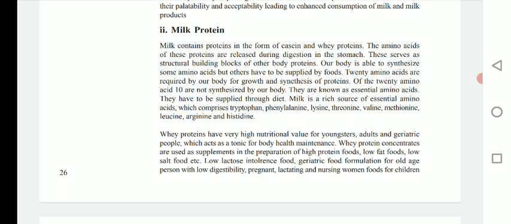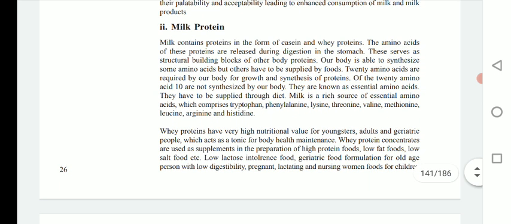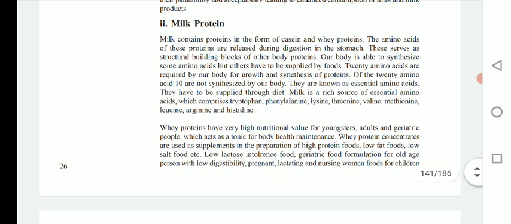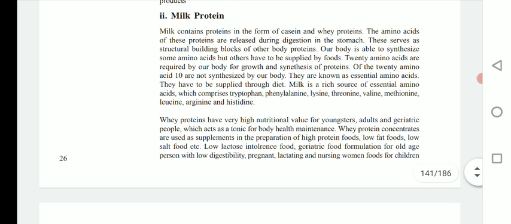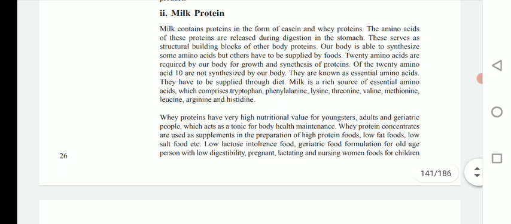After ingestion of milk, these protein molecules get broken down into amino acids in our body, and these amino acids are utilized as raw material, building blocks for other proteins in our body. Our body is able to synthesize some amino acids, but others have to be supplied by foods. 20 amino acids are required by our body for growth and synthesis of protein. Of these 20 amino acids, 10 are not synthesized by our body, so they are known as essential amino acids, and they have to be supplied through diet.